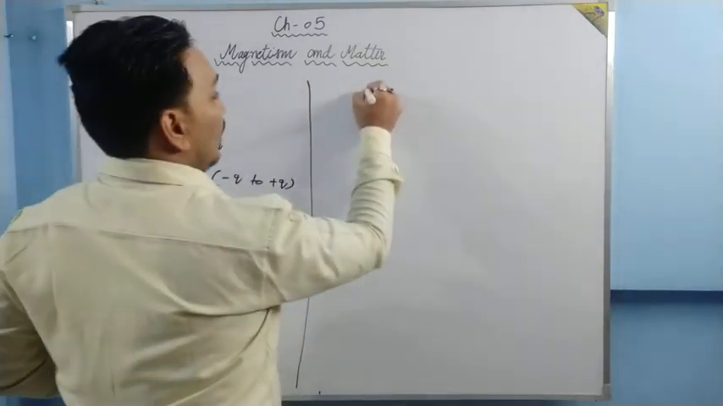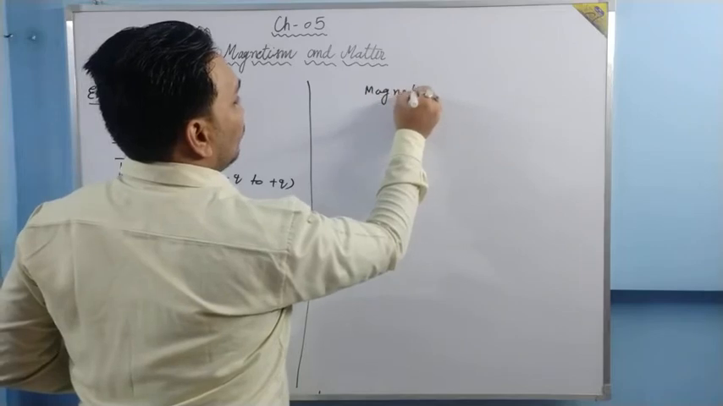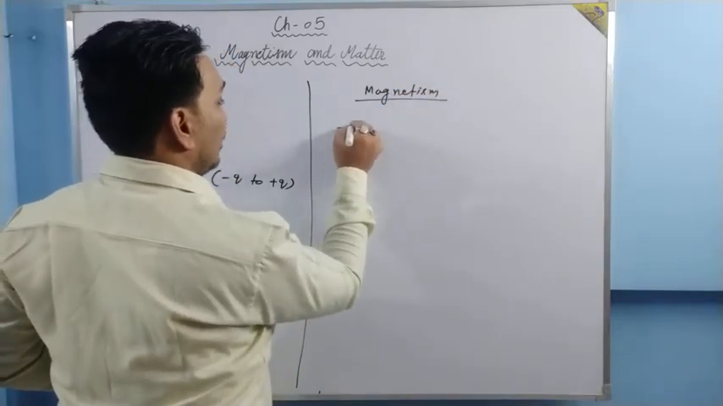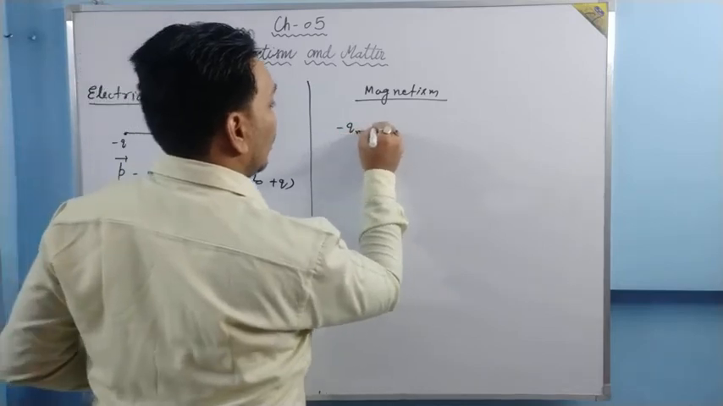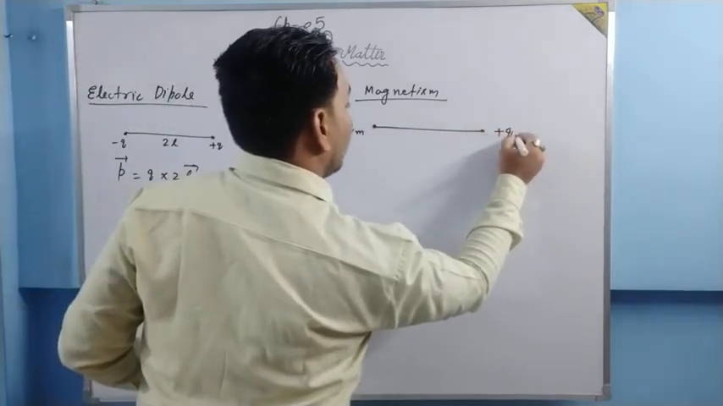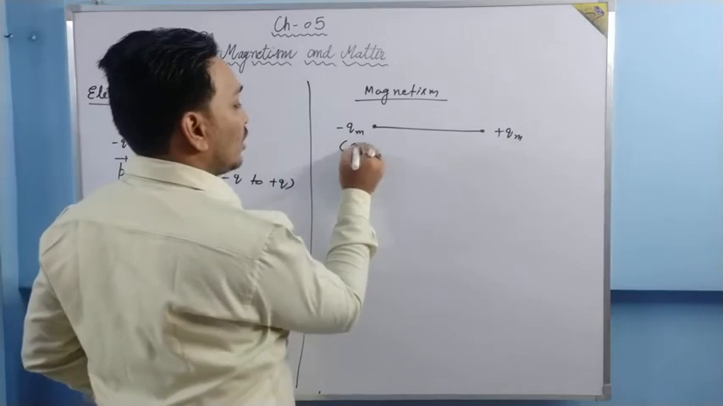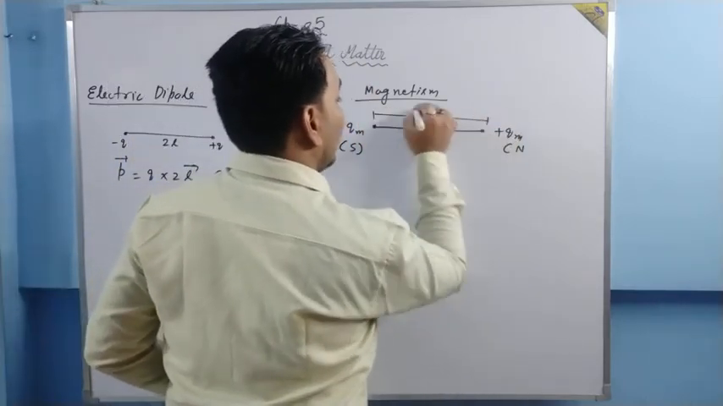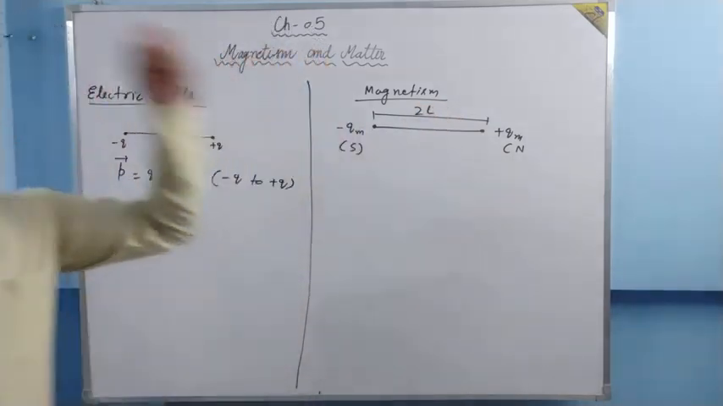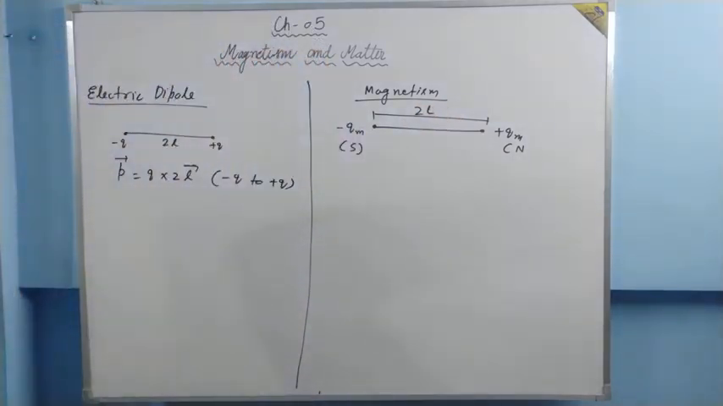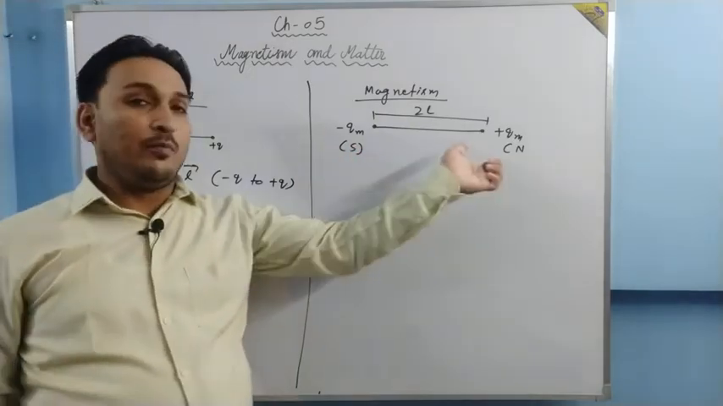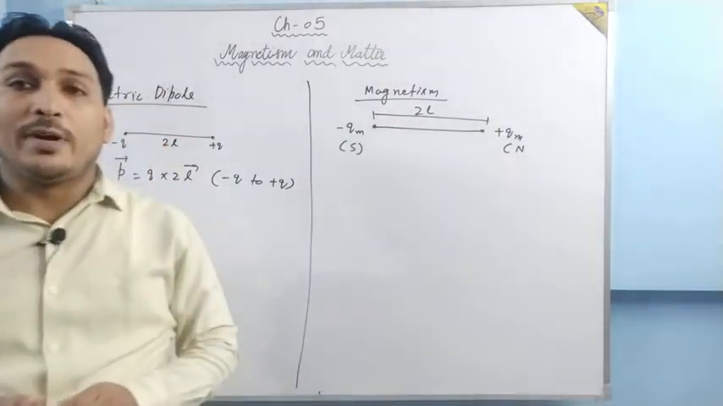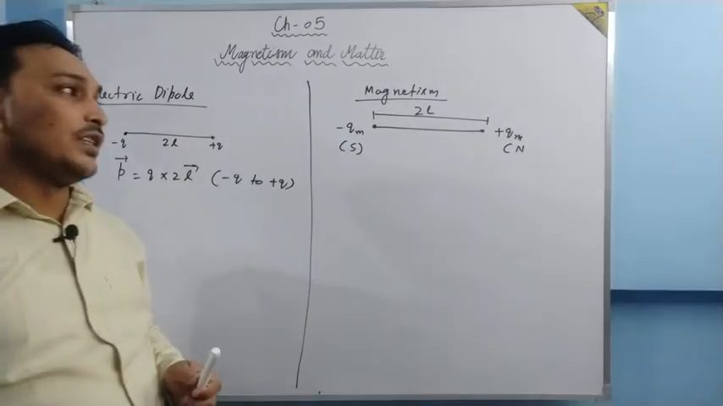In magnetism, we define a magnetic dipole. Minus qm is basically your south pole, plus qm is basically your north pole, and let the axis of the dipole be 2l. This is a magnetic dipole. Two small magnetic poles separated by a small distance is called a magnetic dipole. And a magnet always exists in dipoles only.